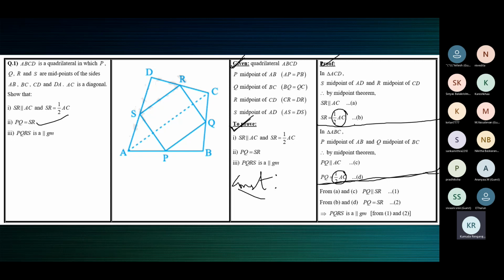I've called the results A, B, C, and D. The two results here as A and B, the two results here as C and D. So PQ is equal to SR using B and D, because SR is half AC and PQ is also half AC.